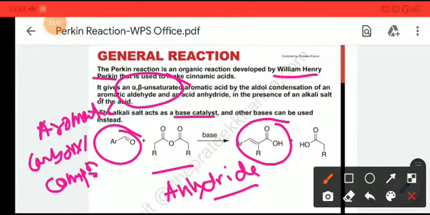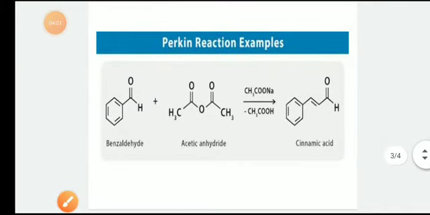Likewise, as we discussed the aldol condensation by a simple trick, similarly here as well, although the mechanism is pretty complicated, we will do this reaction by a simple trick in the Perkin reaction. So let's move to the more specific reaction.